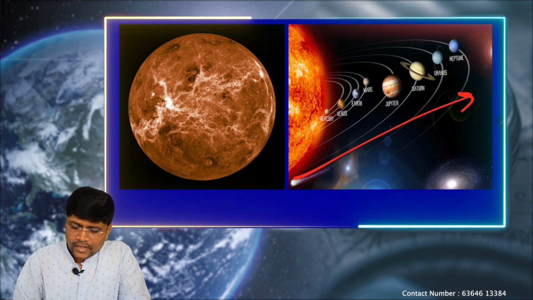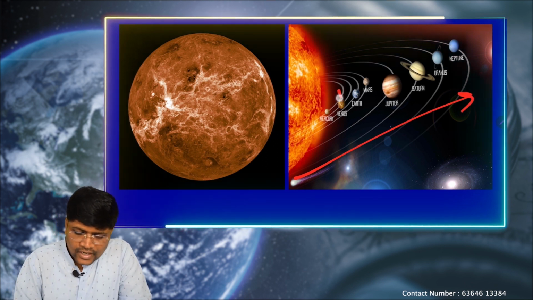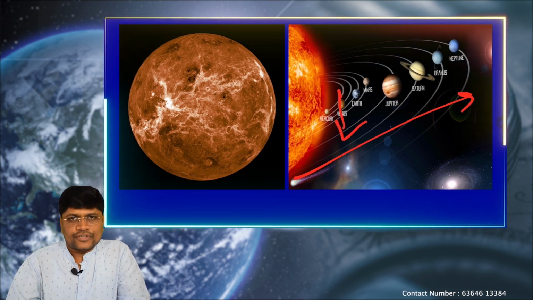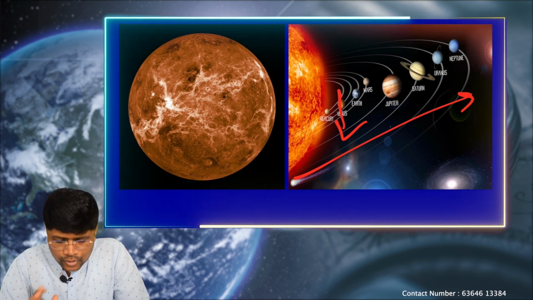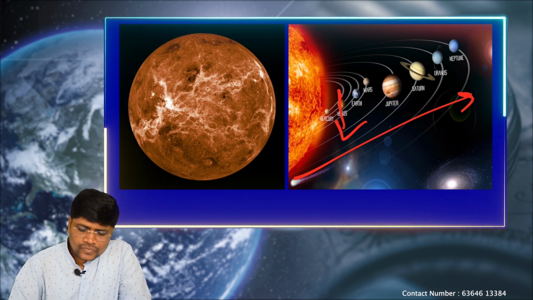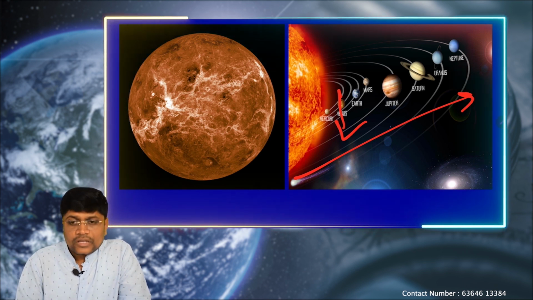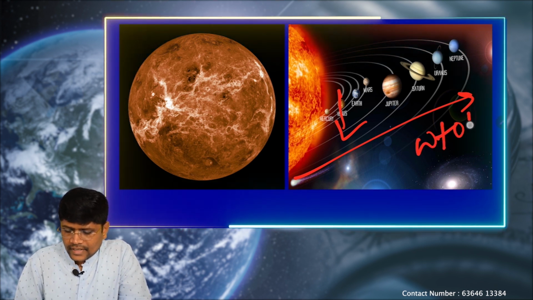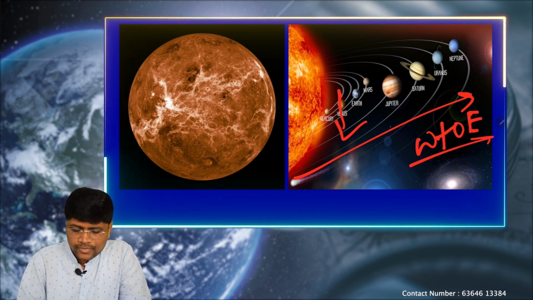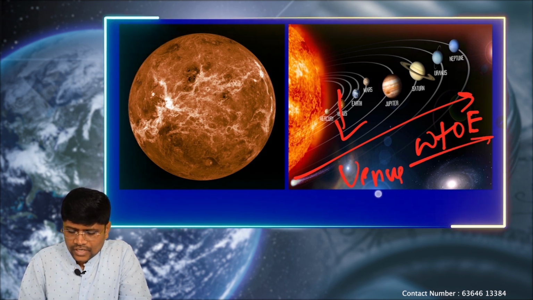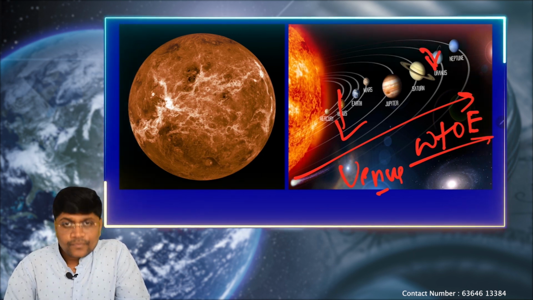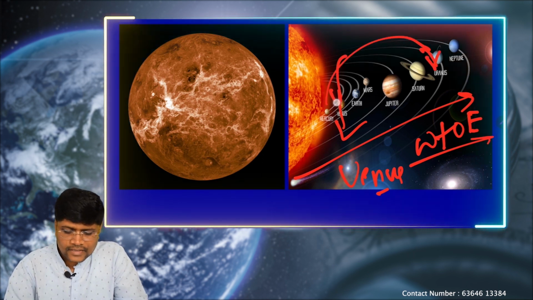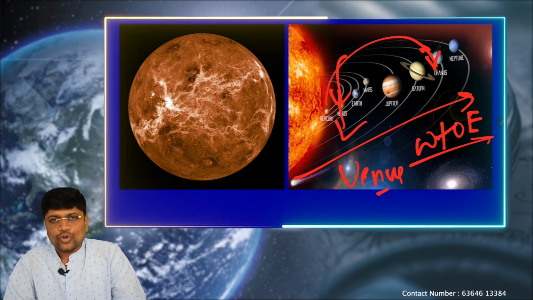See, out of 8 planets in the solar system, Venus ranks second with respect to position from the Sun. After Mercury, Venus is the closest planet to the Sun. Again, we know that all the planets rotate from west to east, except Venus. Venus rotates from east to west. Even Uranus also rotates from east to west. These two planets are exceptions with respect to rotation.